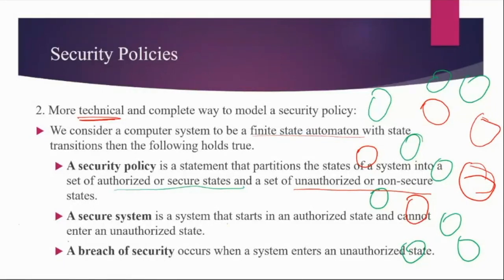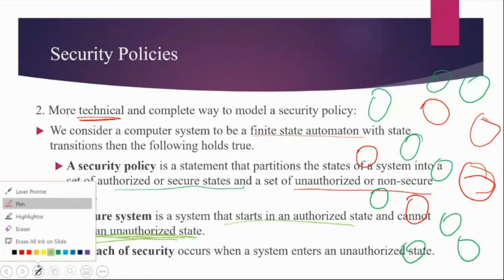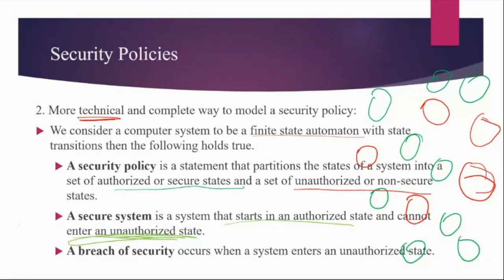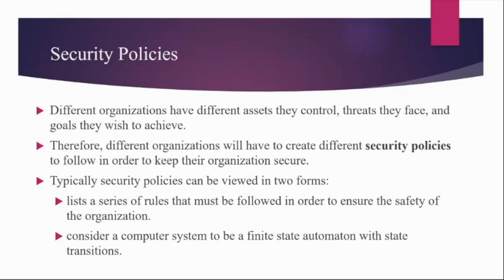A secure system is a system that starts in an authorized state and cannot enter into an unauthorized state at any time. At the same time, a security breach occurs when a system enters into an unauthorized state. So whenever we have a transition from an authorized state to an unauthorized state, we call it a system breach. Definitely this is a much more formal way to define security policies, but at the same time it is quite complex as well.